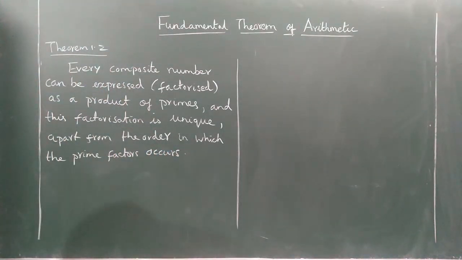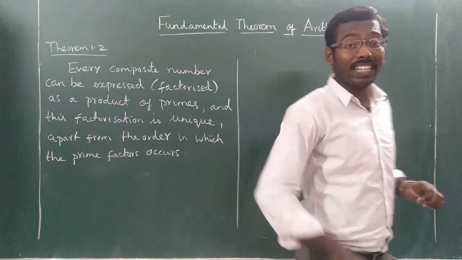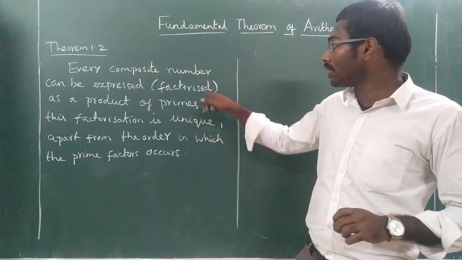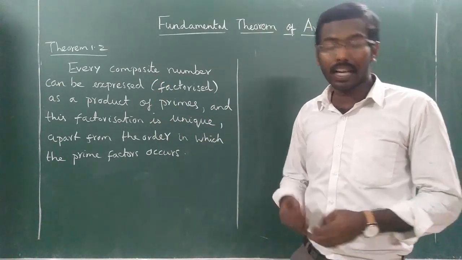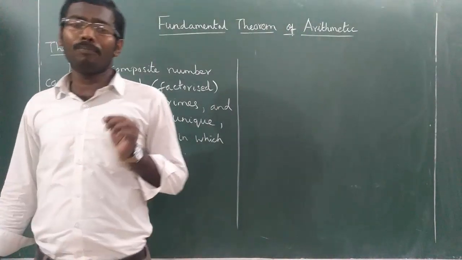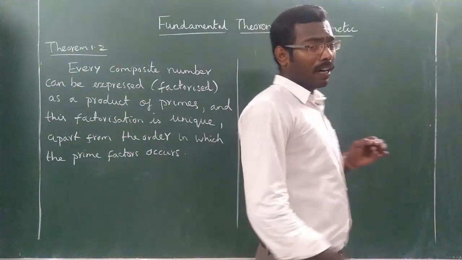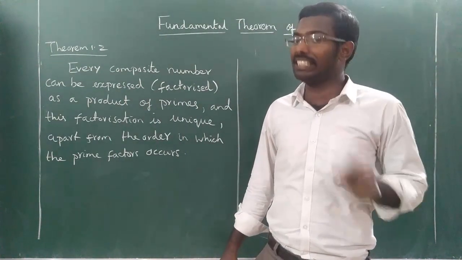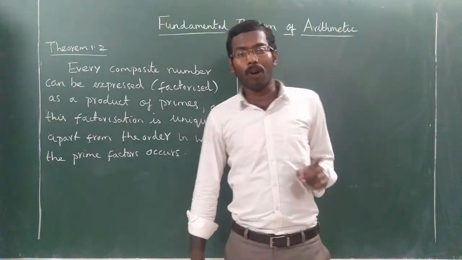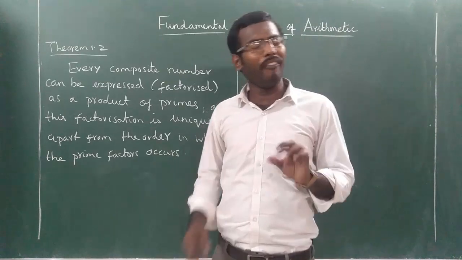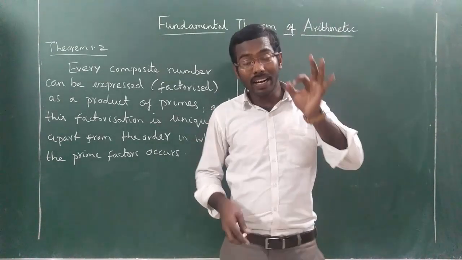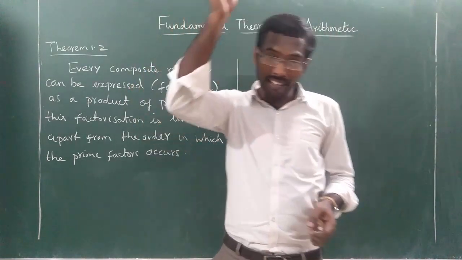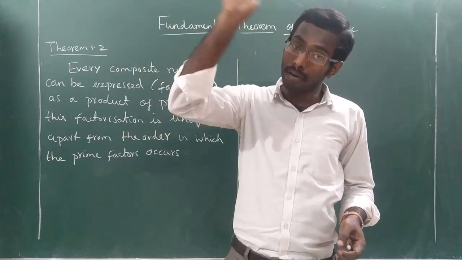Okay, so if you want to understand this theorem, you should understand two terms, composite number and prime number, and you should also understand factorization. So first, what do you mean by prime number? A prime number is a number that is divisible only by 1 and the number itself. Every number is divisible by 1, and every number is divisible by itself. For example, if you take 5, 5 is divisible by 1 and 5 is divisible by 5.